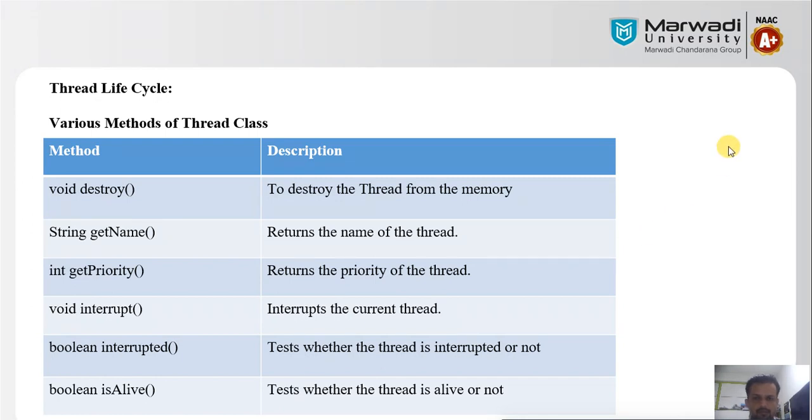So guys, we have discussed the various states of the thread life cycle. What is the meaning of thread life cycle? What are the different states we can check for any thread? For execution of any thread, these states are considered, and similar states we can see in a process.